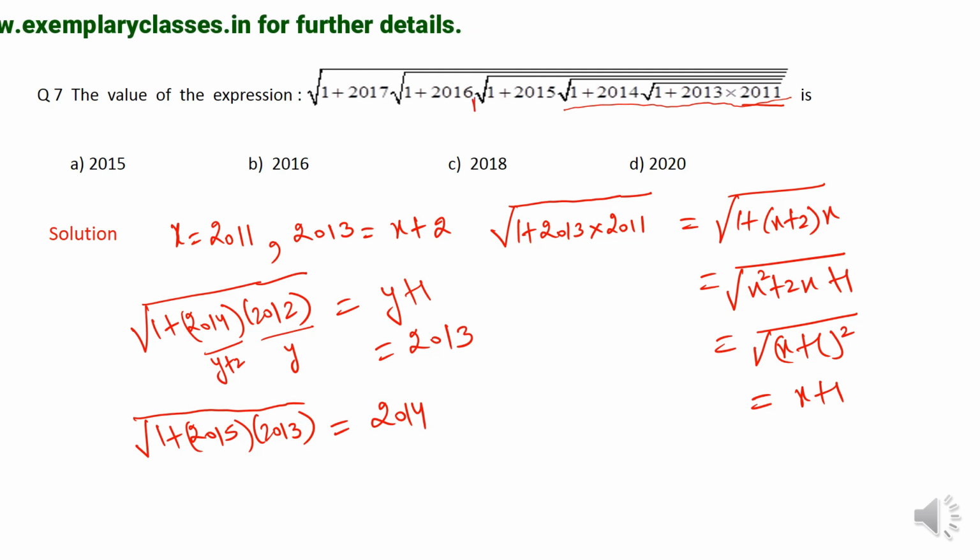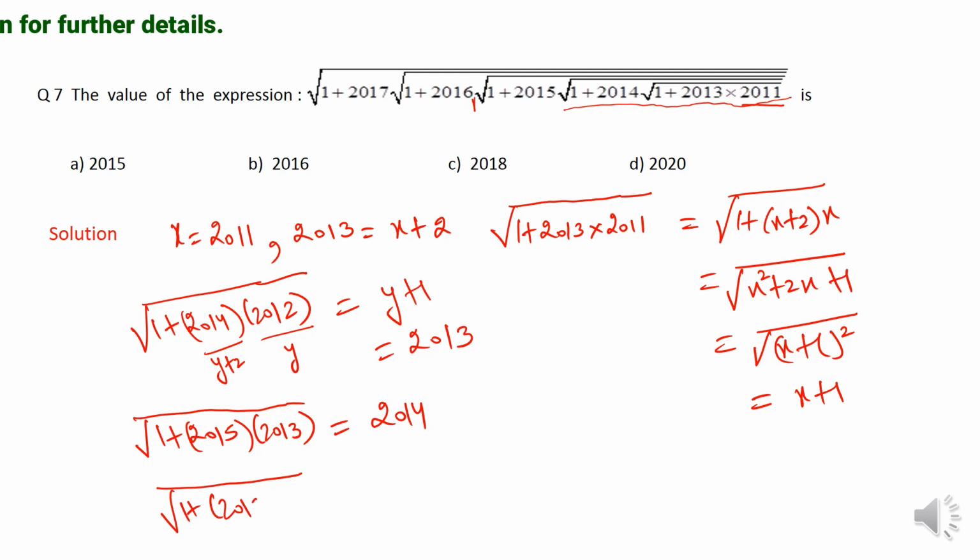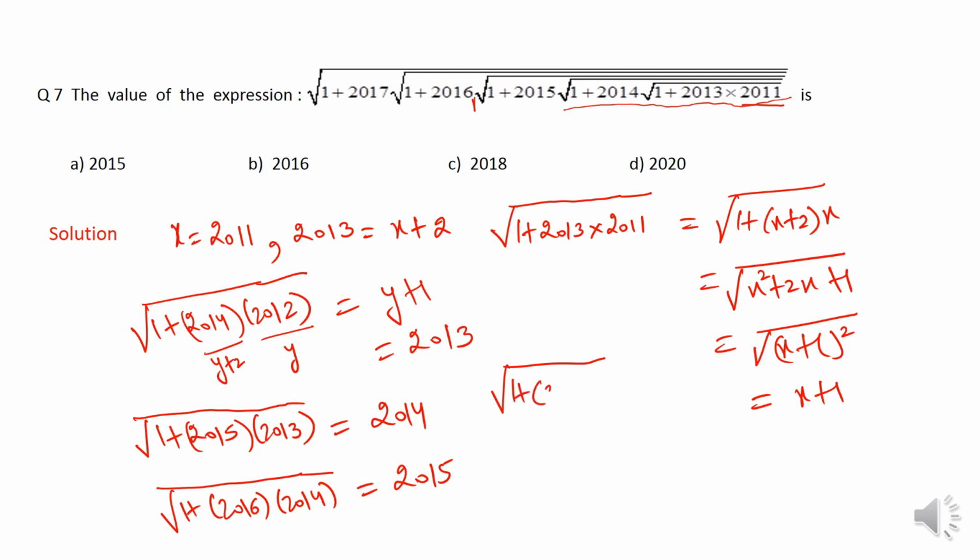Now 2014 into 2016 plus 1, again under the root. So this is 1 plus 2016 into 2014. Now how much this will become? It will be 2015. Again by the same rule. Fine. So now you can see how much easy the question becomes if we just find out the trick involved. Now this is 2015 to 2017 plus 1 under the root. This is 2016, or not? So my final answer is 2016.